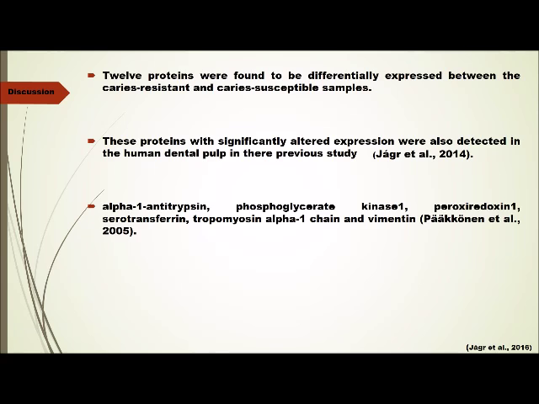In this study, soluble proteomes of caries-resistant and caries-susceptible tooth pulp samples were separated with 2D DIGE. 12 proteins were found to be differentially expressed between the caries-resistant and caries-susceptible samples, as mentioned by Maria in the results section. Almost all these proteins with significantly altered expressions were also detected in human dental pulp in their previous study in the year 2014. In addition, alpha-1 antitrypsin, phosphoglycerate kinase 1, peroxiredoxin 1, serotransferrin, tropomyosin alpha-1 chain, and vimentin were also observed in another study in the year 2005 on the human tooth pulp tissue.